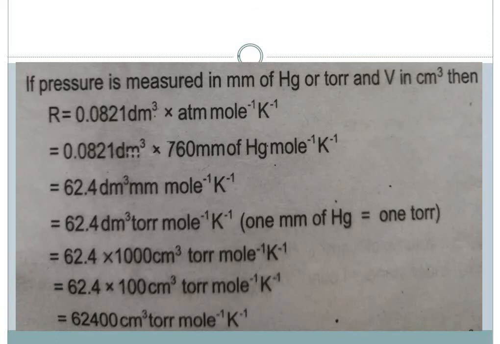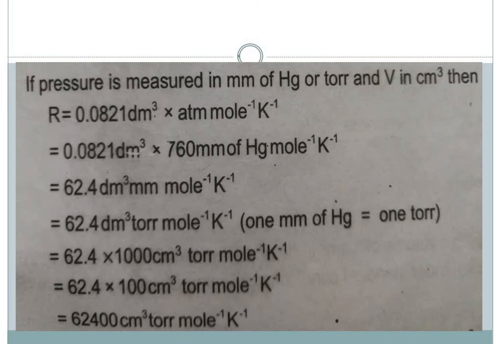0.0821 decimeter cube atmosphere per mole per Kelvin, or it can be 0.0821 decimeter cube into 760 millimeter of mercury per mole per Kelvin, or it can also be 62.4 decimeter cube millimeter of mercury per mole per Kelvin, or it can be 62.4 decimeter cube torr per mole per Kelvin, as millimeter of mercury and torr are equal to each other.